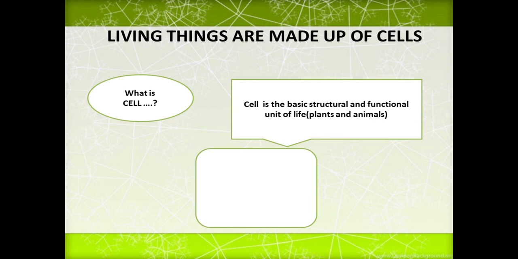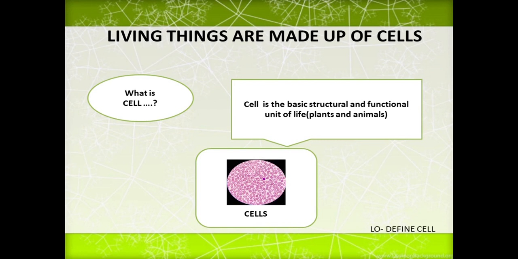Clear? So these cells are so tiny that we can't see them with the naked eye. We can only see them under a microscope. So this is your first learning outcome which we have achieved, meaning you are now able to define a cell. A cell is the basic structural and functional unit of life. Clear? Cells may vary from person to person. All cells are not of the same size, they are not of the same shape.